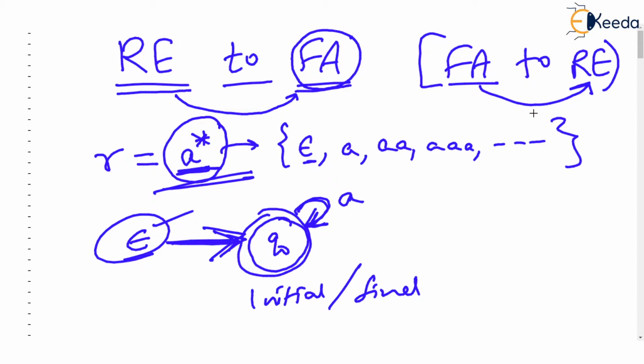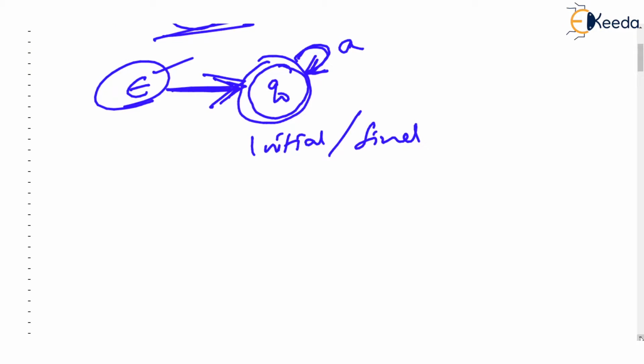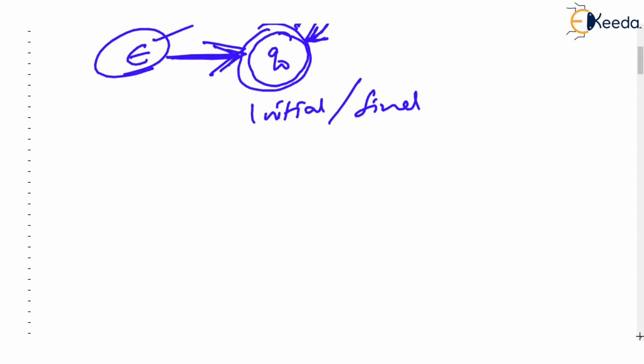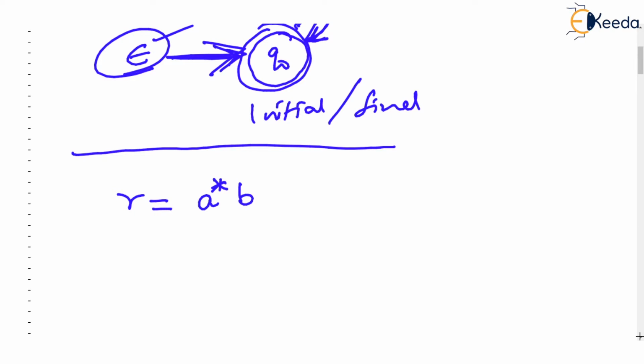What if we are given another very simple regular expression? I am just telling you the complexity of this particular topic, and later on we will see how simple it is to construct a finite automata. Let's say we are given a regular expression like this, a star b. That means 0 or more a's followed by b. That means the string has to end with a single b, and in the entire string there can be only one b. Now, what will be the finite automata for this?